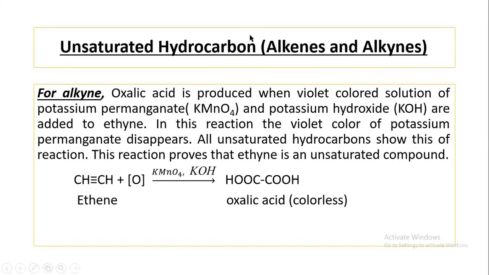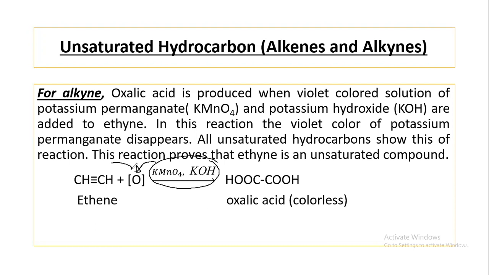In the case of alkyne, we'll discuss the Baeyer test. Here, potassium permanganate and potassium hydroxide react with each other and produce nascent oxygen.